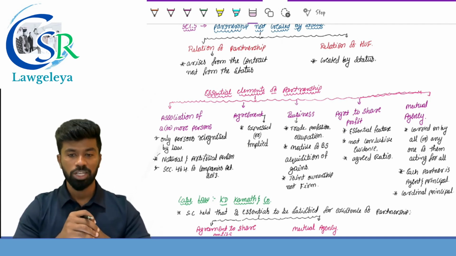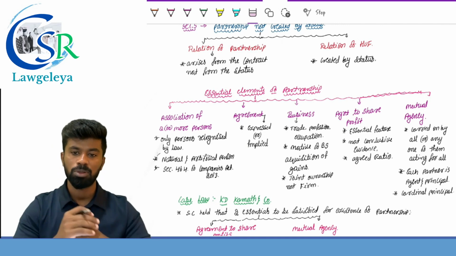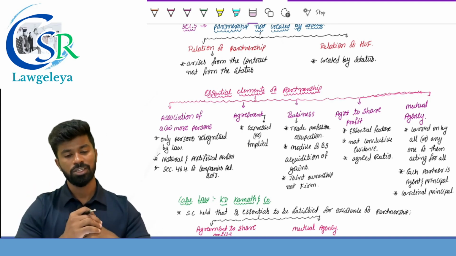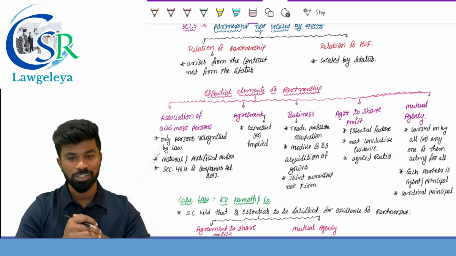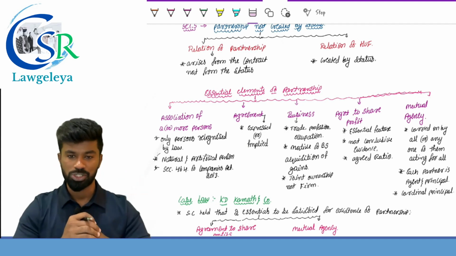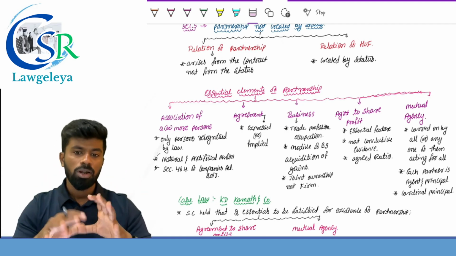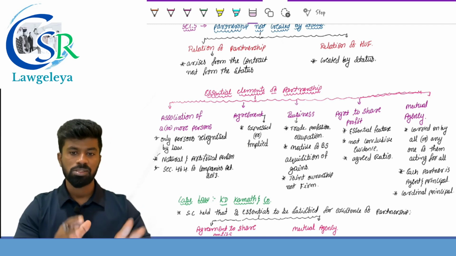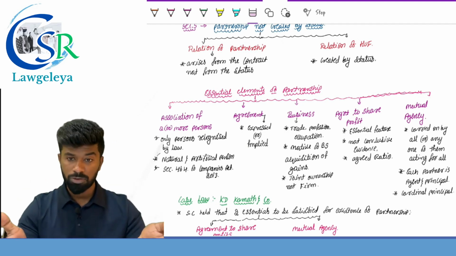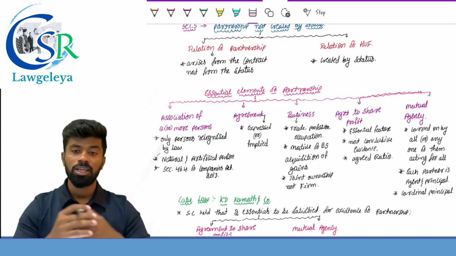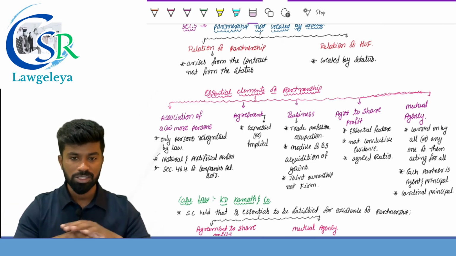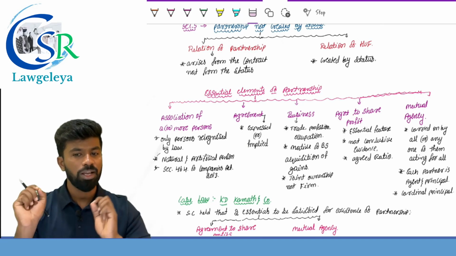Next one, agreement to share the profit. It is also one of the essential features of the partnership, but it is not conclusive evidence. It is only a prima facie test. And at what ratio do the partners share the profits, sir? You guys know, if it is agreed, the agreed ratio; if not agreed, in equal ratios. So you cannot come to a conclusion based on the fact that a person is sharing a profit, he is a partner. Because there are cases where a person is sharing a profit but may not be a partner, or there can be cases where a person is not sharing a profit but may be a partner. So sharing of profit is not the conclusive test, it is only a prima facie test.